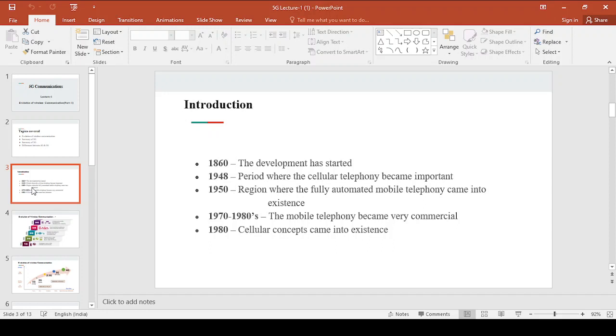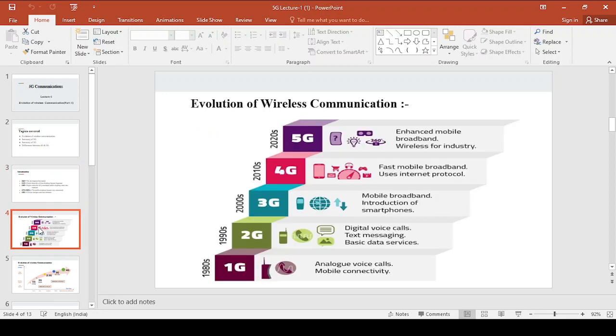Because of this limited spectrum, the spectral efficiency is increasing. As you decrease the size of the cell, the spectral efficiency increases, right? Now this was the introduction to wireless communication. Now coming to the next slide.